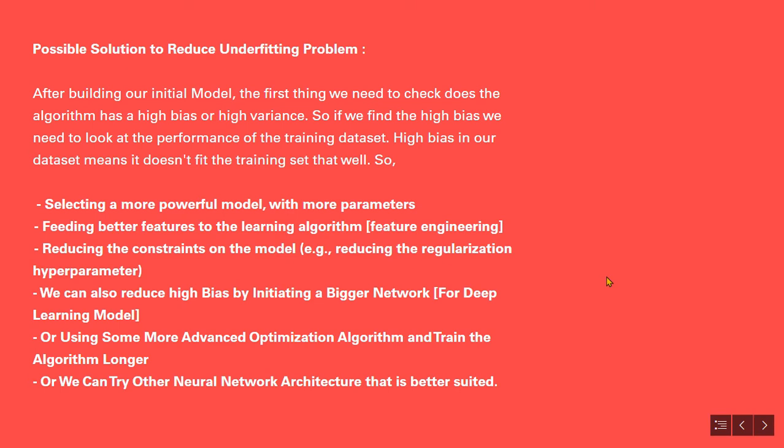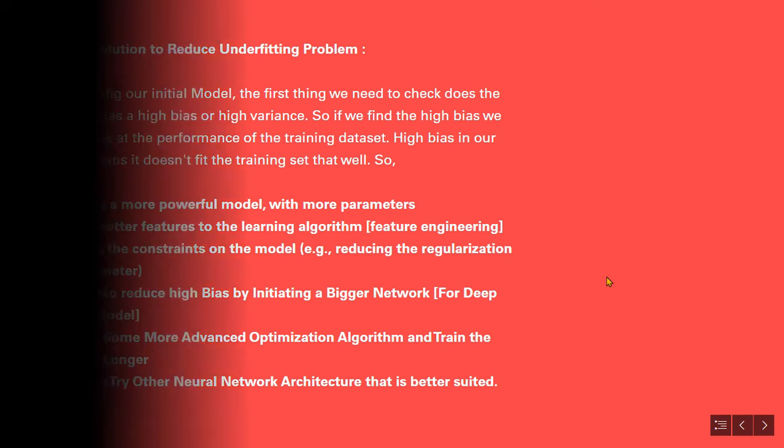Selecting a more powerful model with more parameters. Feeding better features to the learning algorithm by feature engineering. Reducing the constraints on the model by reducing the regularization hyperparameter. For a deep learning model, we can reduce high bias by initiating a bigger network, using some more advanced optimization algorithm, and training the algorithm longer. Or we can try other neural network architectures that are better suited to the dataset.